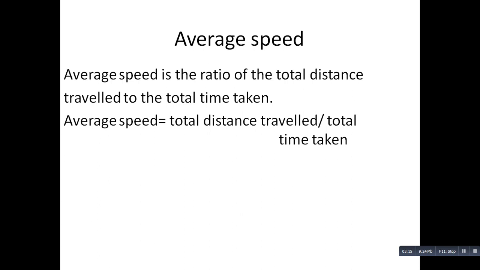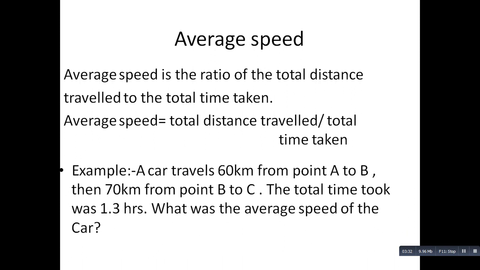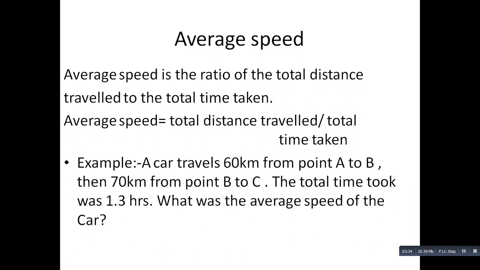Average speed. Average speed is the ratio of total distance travelled to the total time taken. Average speed equals total distance travelled upon total time taken. For example, a car travels 60 km from point A to B, then 70 km from point B to C. The total time taken was 1.3 hours. What was the average speed of the car?